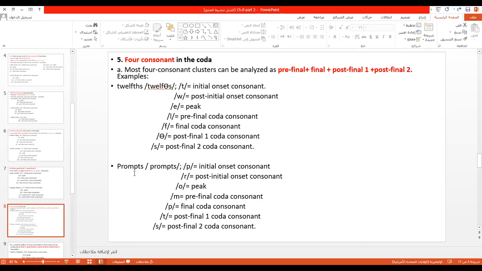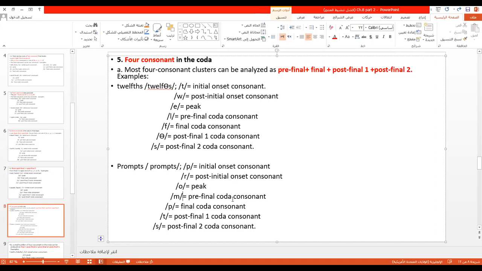Another example: prompts, prompts. Look, 2 consonants in the onset and the peak, and 4 consonants in the coda. The P is initial onset consonant, R is post-initial onset consonant, then the vowel or peak. Then M is the first consonant in the coda, and M is one of the many English, so I call it pre-final coda consonant.